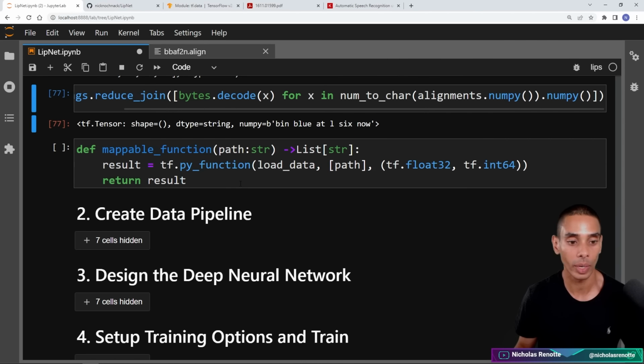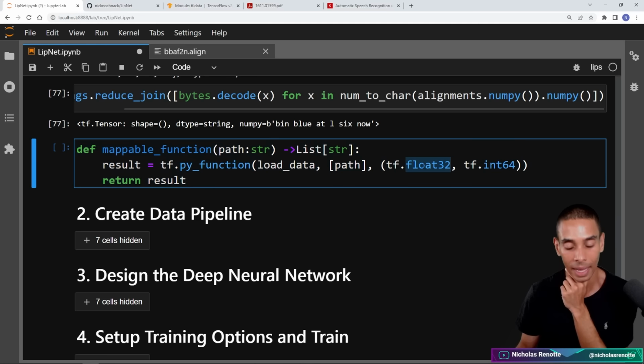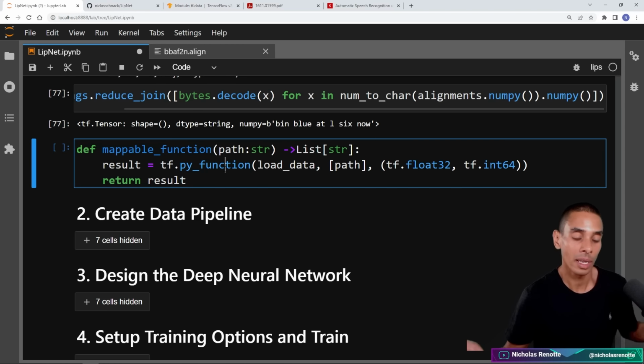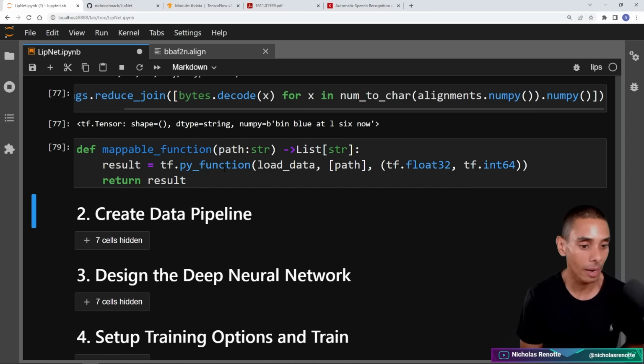The last thing that we're going to do is wrap this inside of a mappable function, which is going to allow us to return back float 32s and 64s, and we're also going to be able to use our raw string processing. This is one of the nuances I noticed when dealing with a TensorFlow data pipeline. Typically, if you want to use pure string processing, you've got to wrap it inside of a tf.py_function. So if we run that now, the next thing we're going to be able to do is create our data pipeline.